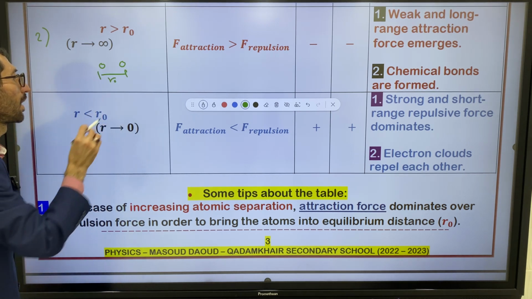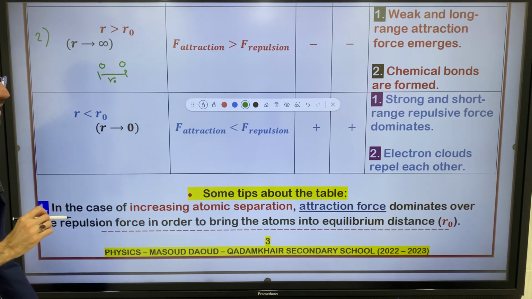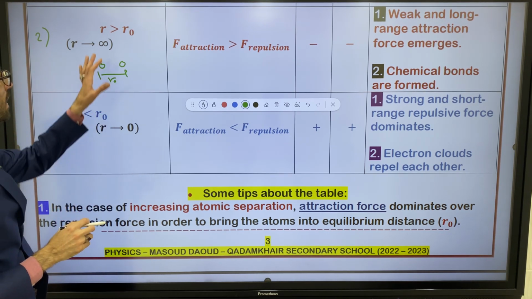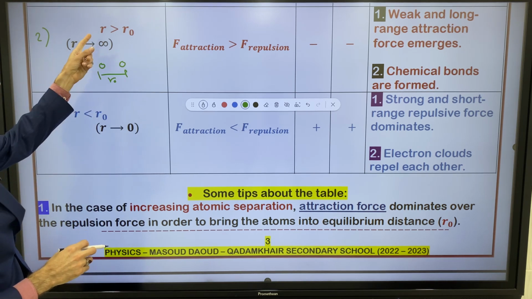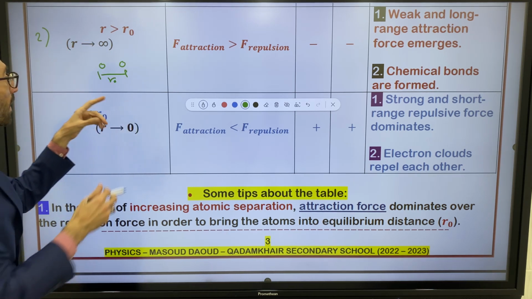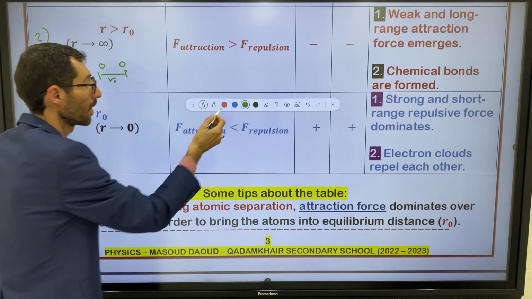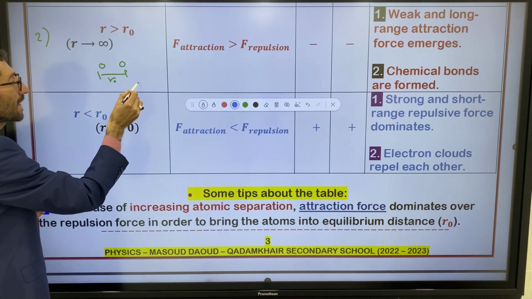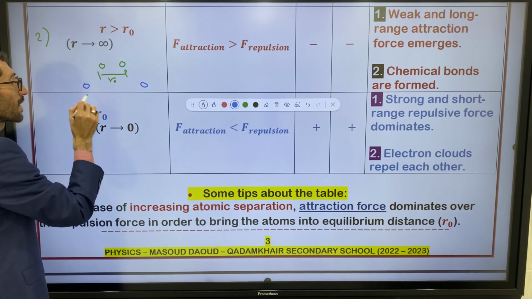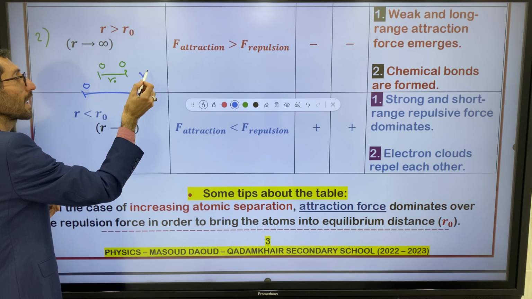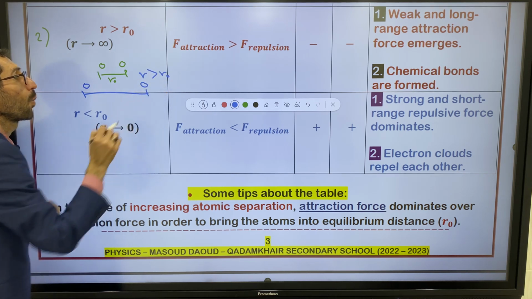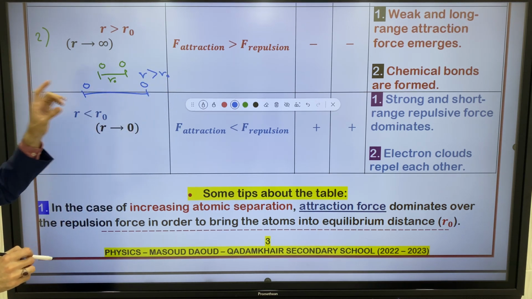R naught, the equilibrium distance, right? Is it our case? No, because it says R is greater than R naught. Let's say atoms spread apart more than the equilibrium distance, like this. So this is our case. In this situation, I can say R is greater than R naught. What happens here, right?